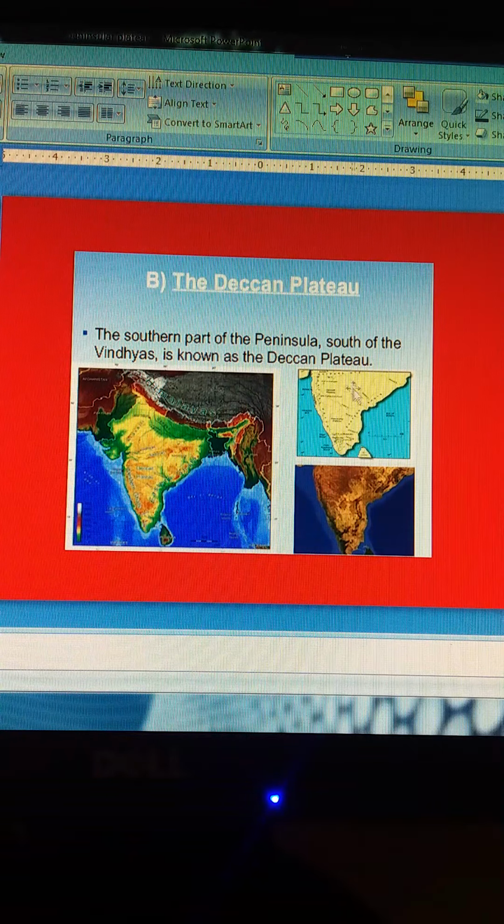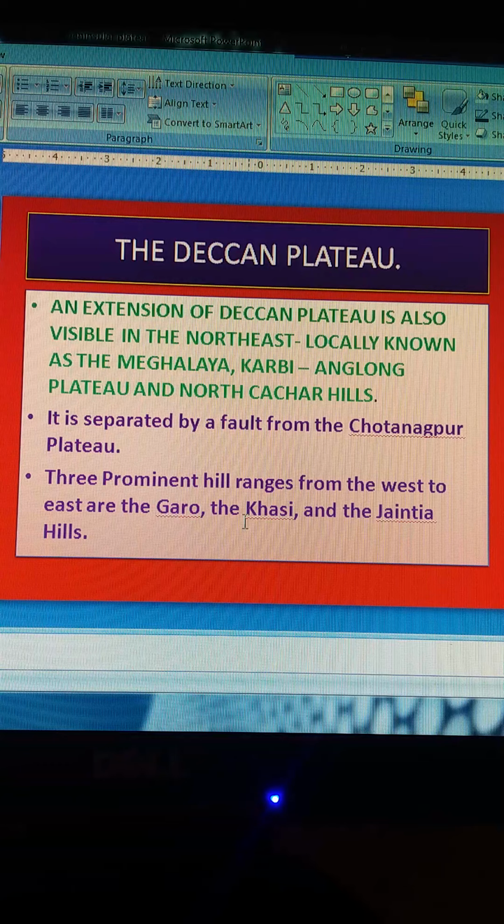Three prominent hill ranges from west to east are Garo, Khasi and Jaintia Hills. And the extension of the Deccan Plateau is also visible in the northeast, locally known as Meghalaya, Karbi Anglong Plateau and North Cachar Hills. These are some of the peaks which are part of the Deccan Plateau.